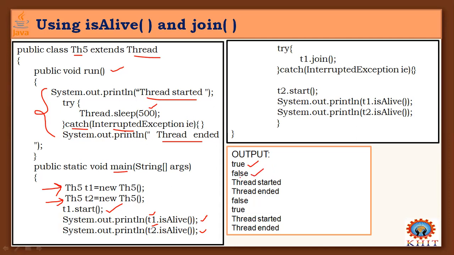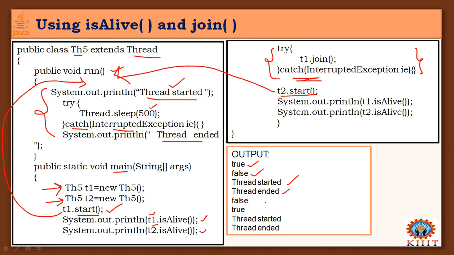After you start T1, control automatically goes to the run method, and it prints thread started, and later after leaving the run method, thread ended. If you observe here, this join method, I will tell you about it later. Coming to T2.start, control automatically goes to the run method and thread started.